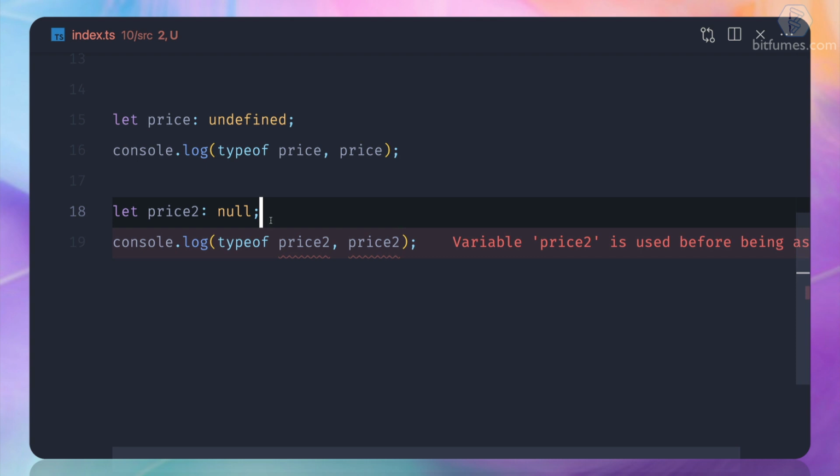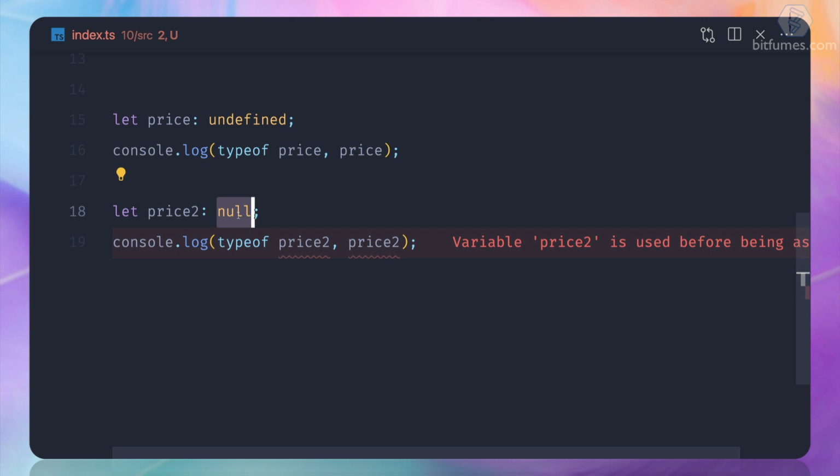Remember, when we just defined the variable, at that time the value of any variable is undefined. Although we said that this variable can only accept null, it can accept null when we add a value to it, when we define the value of this variable.